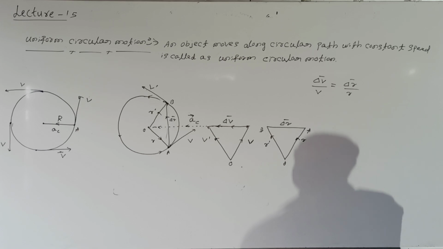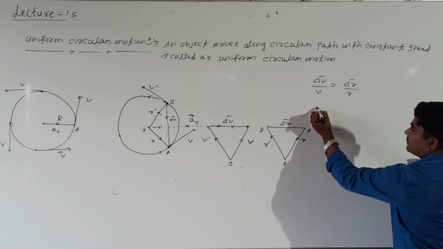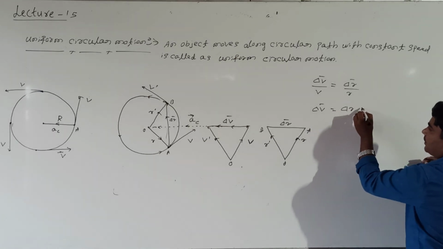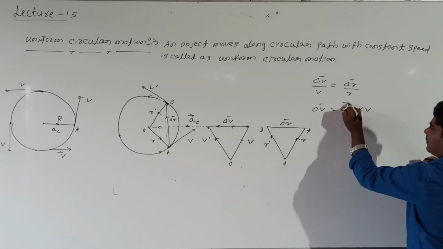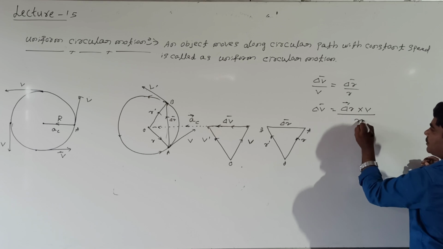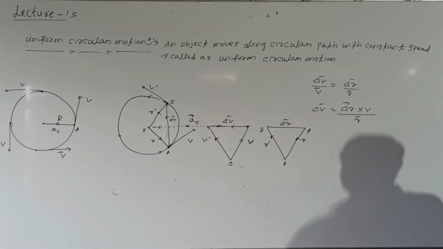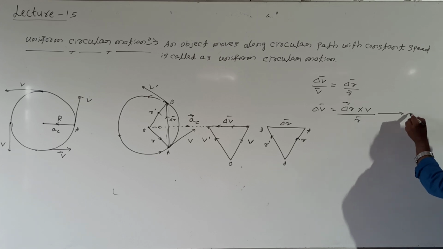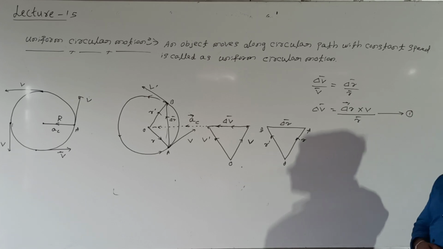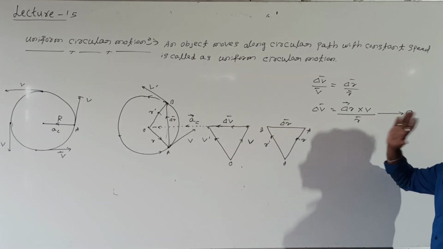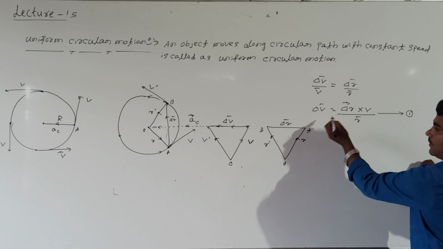Again shall I remodify this? Del v is equal to how much? Del r into v, divided by r. Here r is the position vector. Right. Shall I call this equation number 1. Right, students? Then divide equation 1 by del t on both sides.